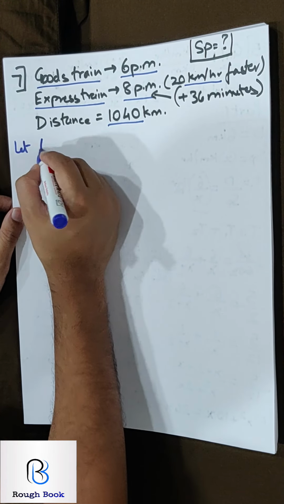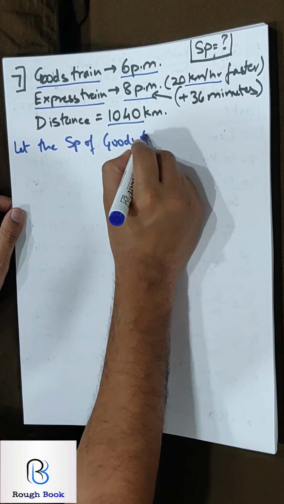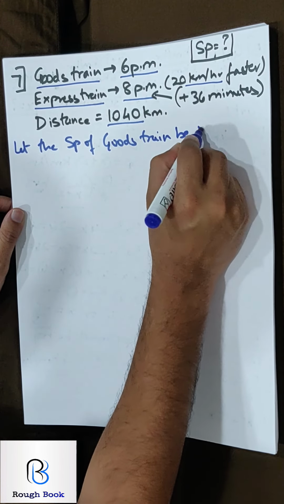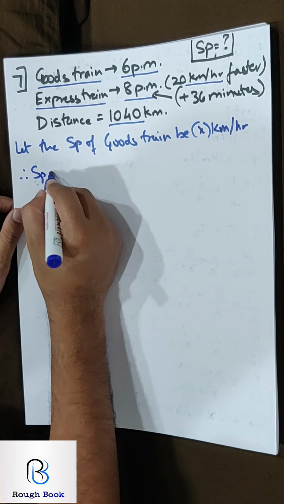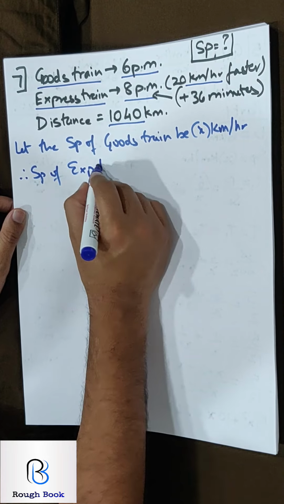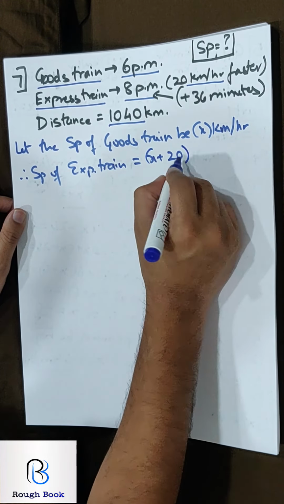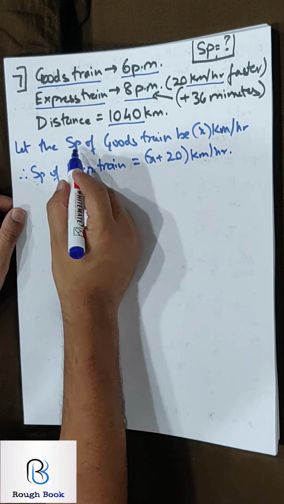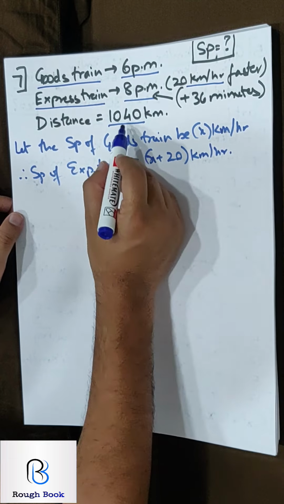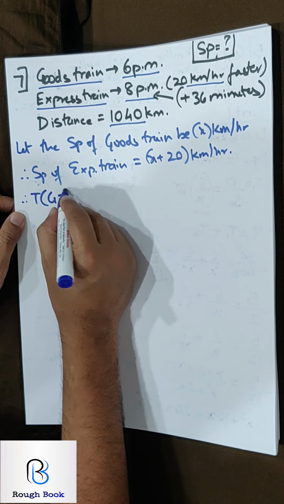So let the speed of goods train be x kilometers per hour. Therefore, speed of express train, that is 20 faster, becomes x plus 20 kilometers per hour. Are we okay here? Speeds we got for both the trains, distance we know. So therefore, can I say time for goods train?